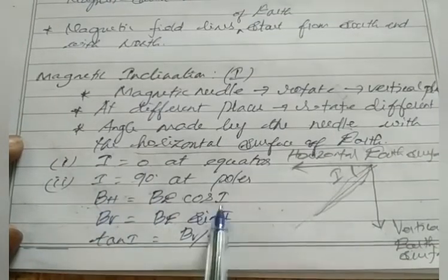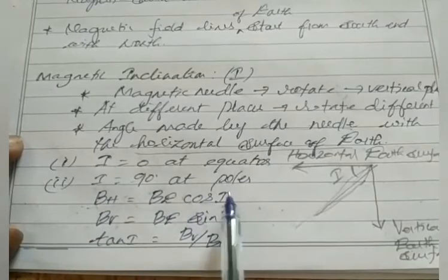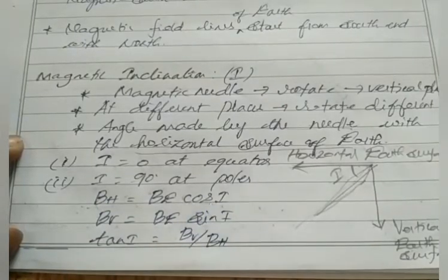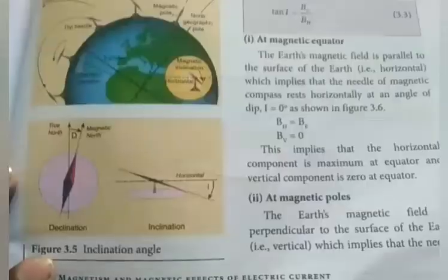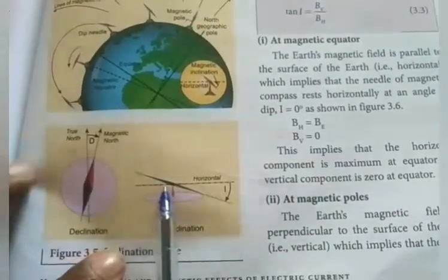Clear? For the horizontal component, we take cos theta. Here theta is nothing but inclination angle, I. For vertical component, we have sin. Clear? So this is how inclination angle forms.